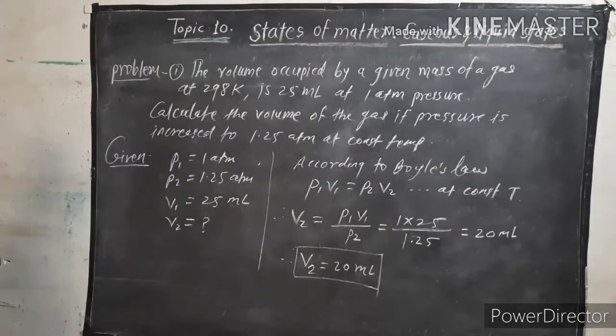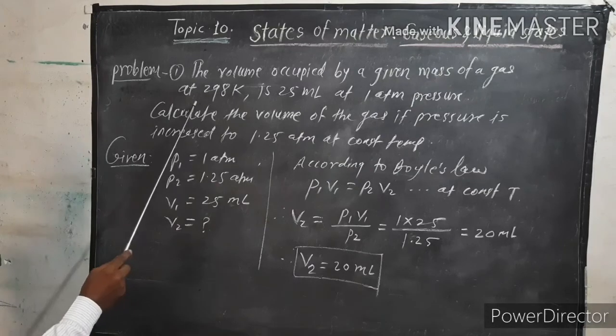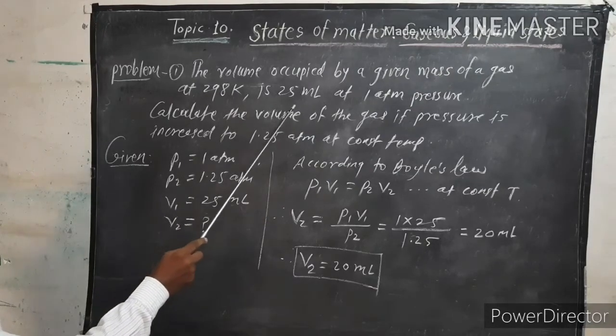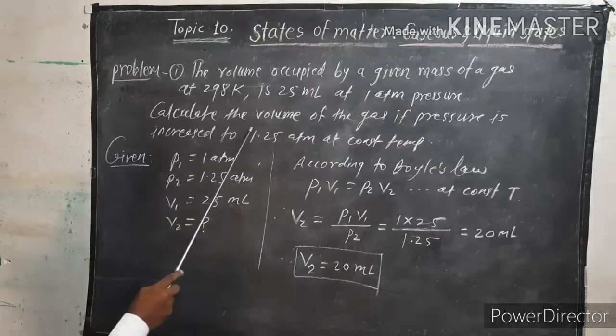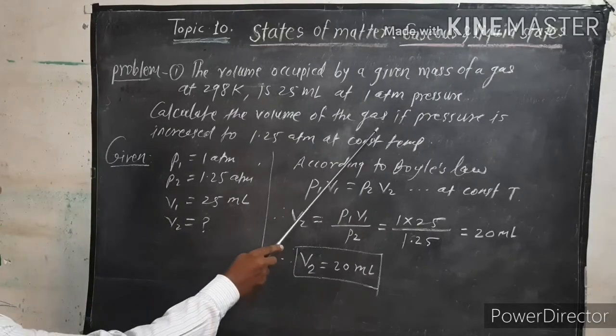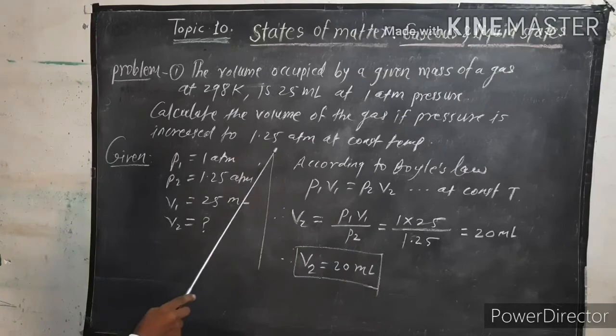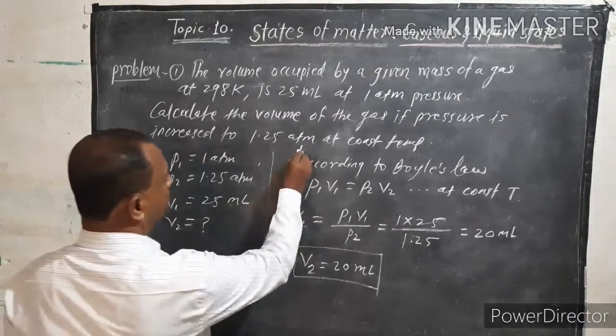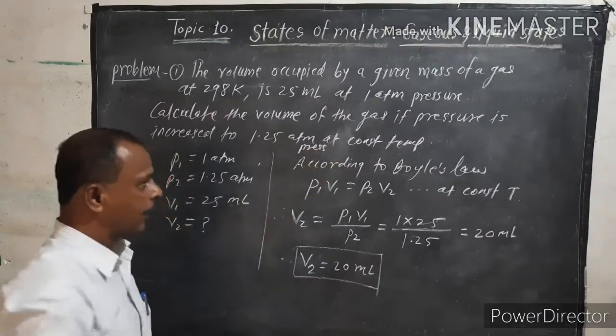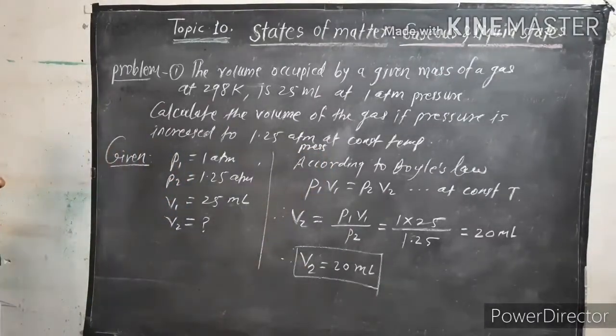The volume occupied by a given mass of gas at 298 K is 25 ml at 1 atmospheric pressure. Calculate the volume of the gas if pressure is increased to 1.25 atmospheric pressure at constant temperature.